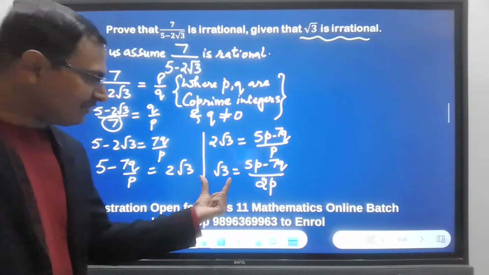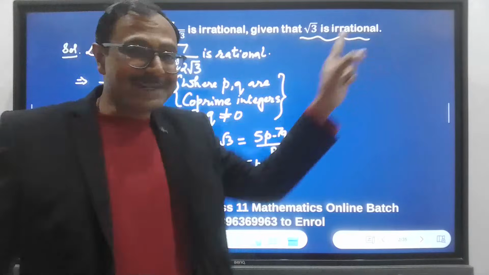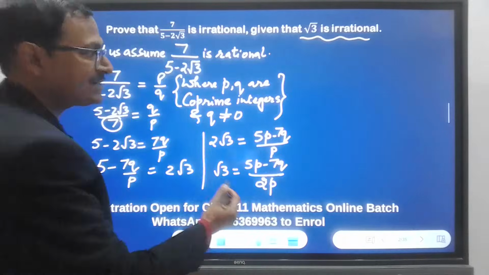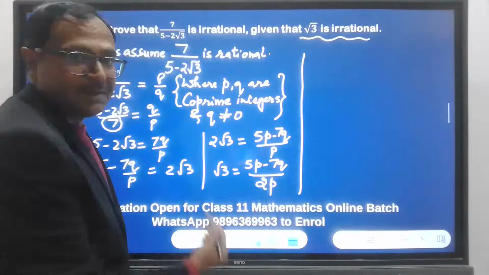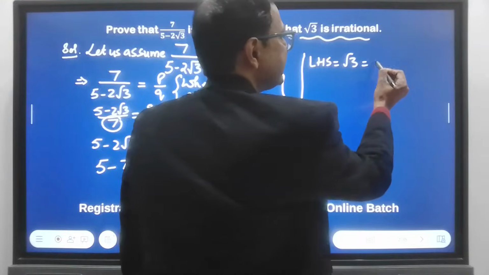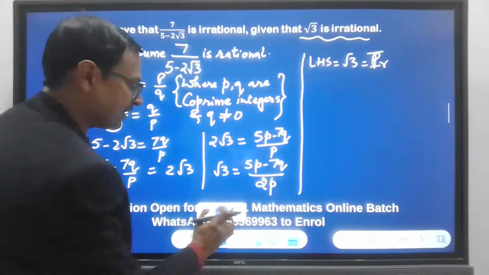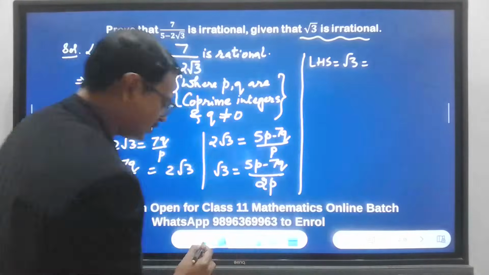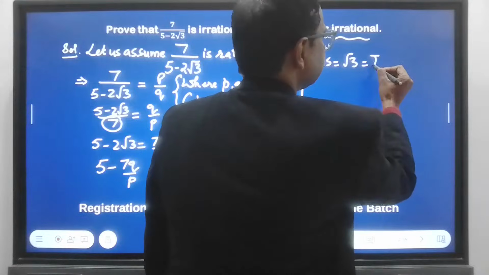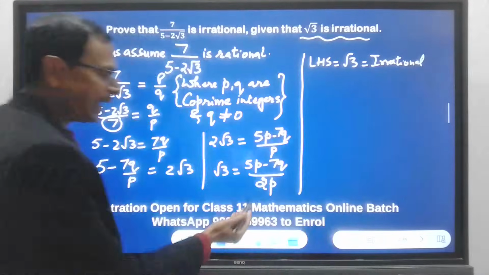See the left hand side, we have isolated root 3 and it is given in the question that root 3 is irrational. So after this we will write, left hand side LHS equal to root 3 is irrational. So let's not create a confusion. Let us write it as irrational, the complete thing. And what about the right hand side?